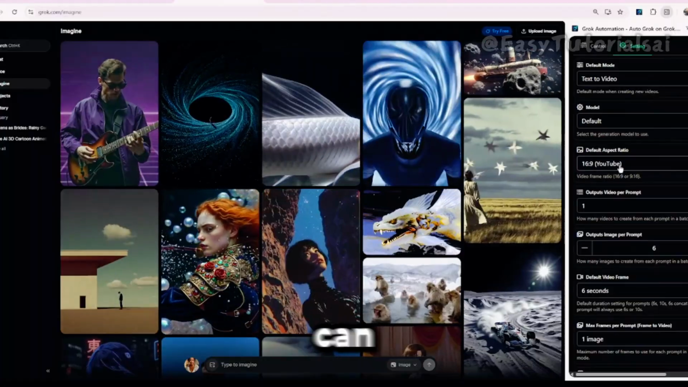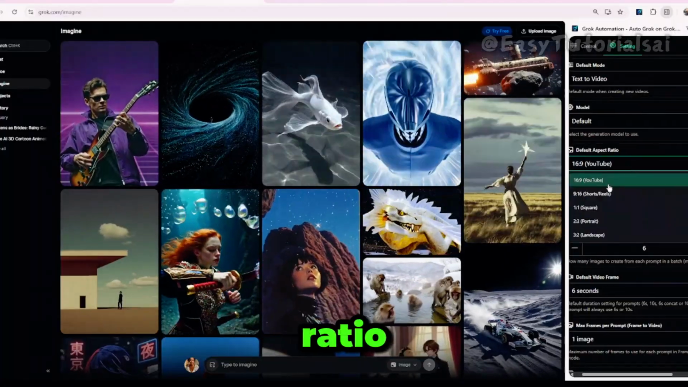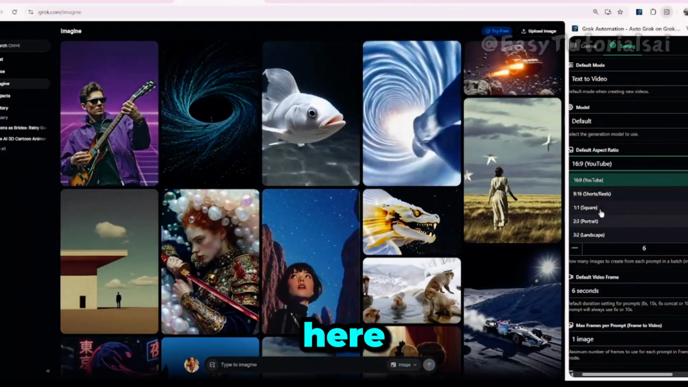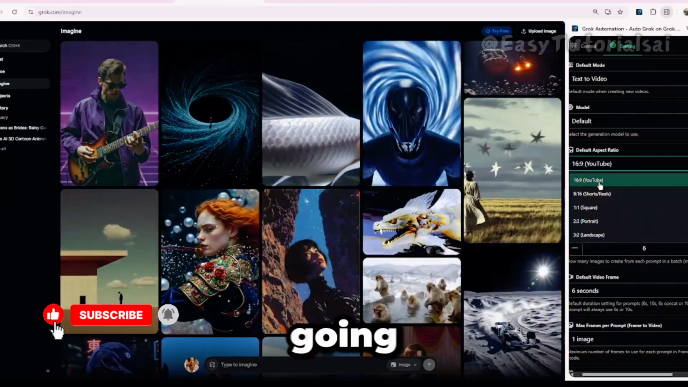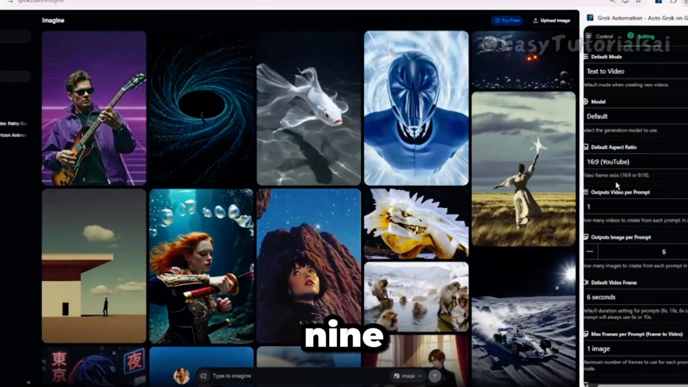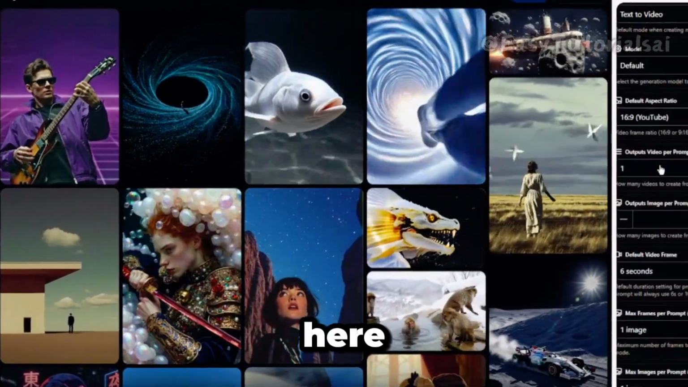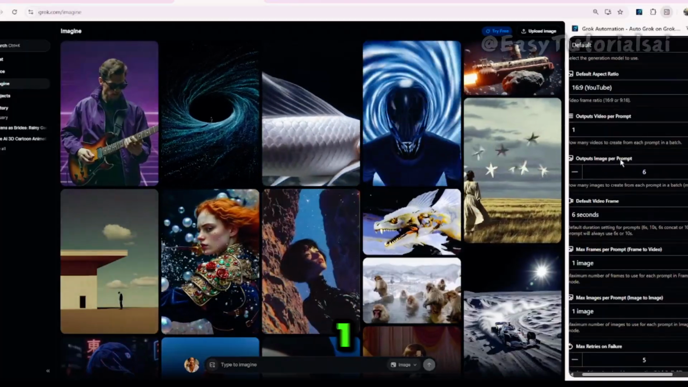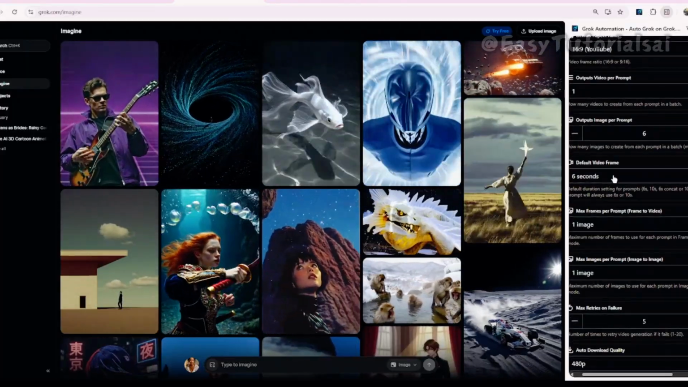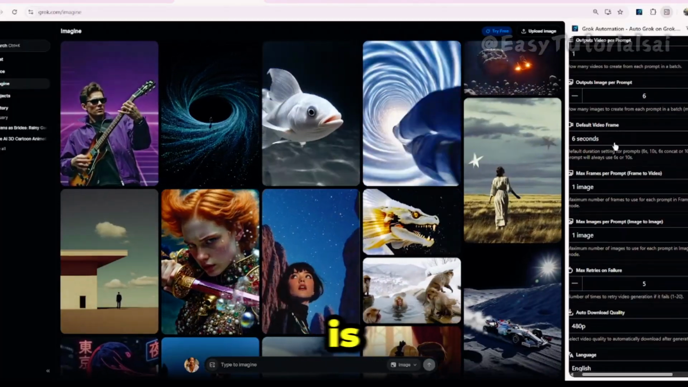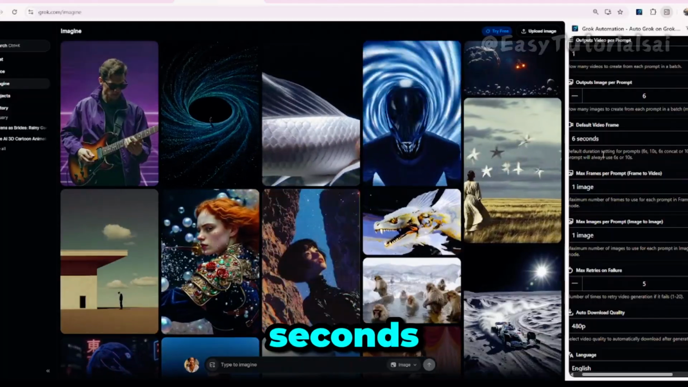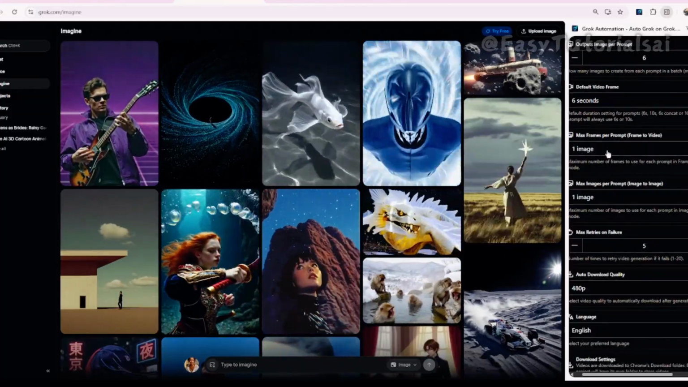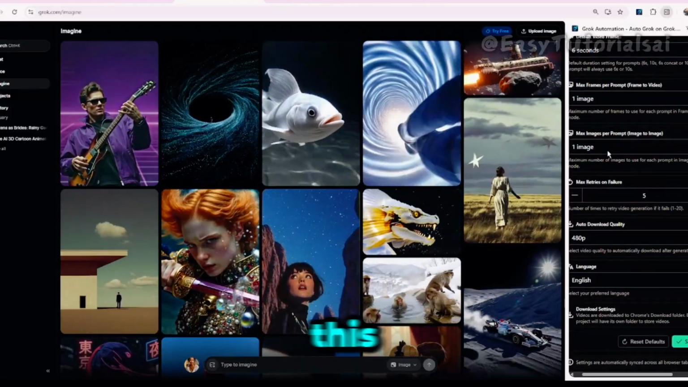Next thing here, you can change the aspect ratio. You can choose whichever you want here, but in this video I'm going to show you how to create 16:9. So this is going to be here, and the prompt is going to be 1. Here the seconds default is 6 seconds.